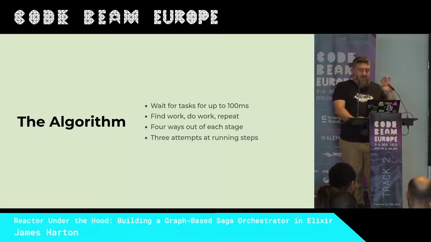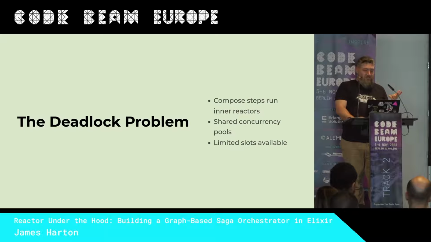Now, out of the 9, there are 3 different stages specifically for running steps, and I wanted to focus on them first. The first is try and start as many asynchronous steps as you can. Try and run a synchronous step, and then run any step, I don't care. And the last one seems weird, but we're going to talk about why. There's a subtle deadlock problem. Imagine you've got a reactor that's allowed 16 tasks, 16 concurrent jobs, and it's happily churning through work. 15 steps are already running, taking up tasks.